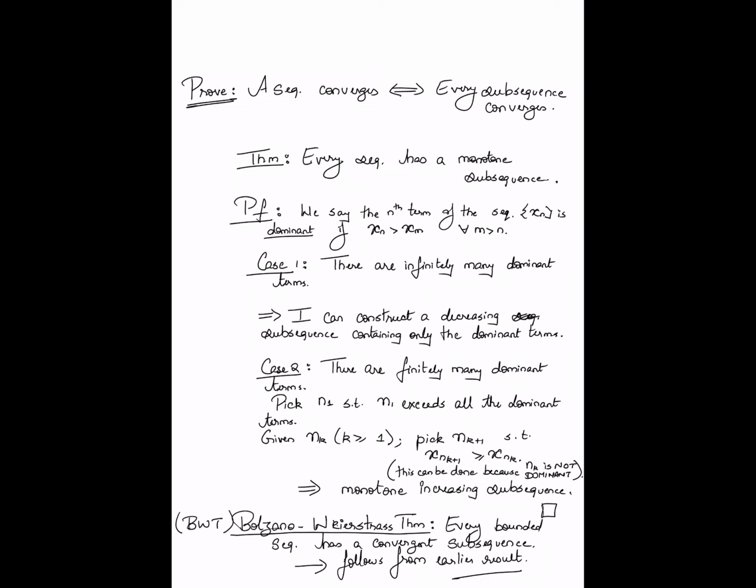So we have basically proved a more general statement, that every sequence has a monotone subsequence, to prove the celebrated result that any bounded sequence is guaranteed to have a convergent subsequence. Okay, so I will stop this video here and we will continue our exploration of subsequences in the next.